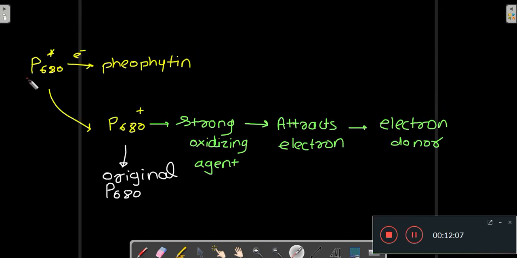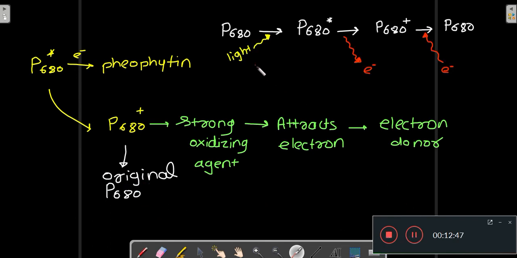Now your excited P680 gives its high energy electron to pheophytin. Now this P680 becomes positive P680, and this positive P680 is a strong oxidizing agent, and that is the reason why this positive P680 attracts an electron from an electron donor, and when this positive P680 accepts the electron, it becomes the original P680.